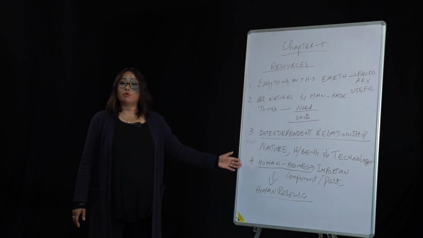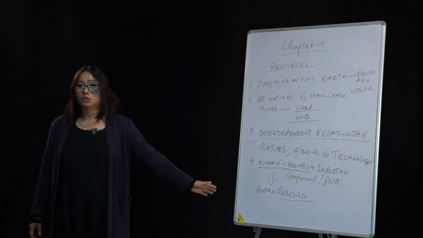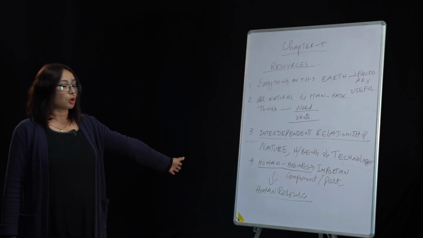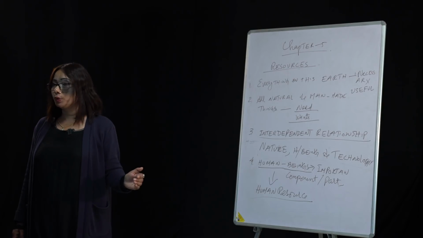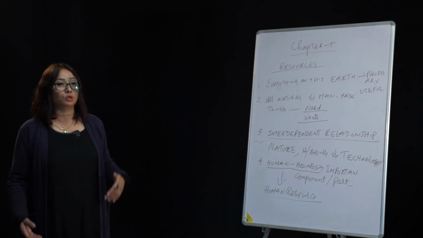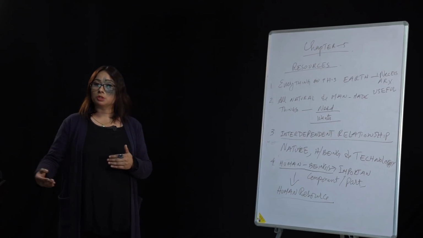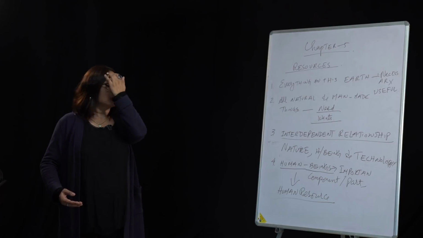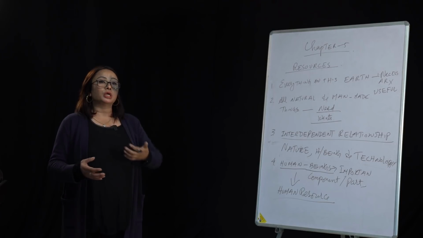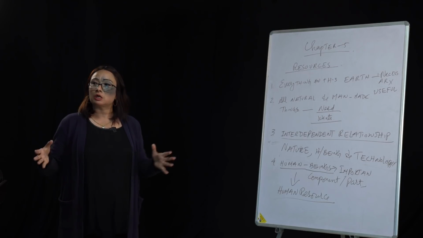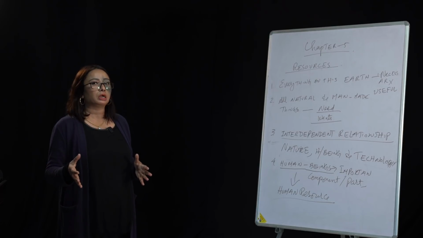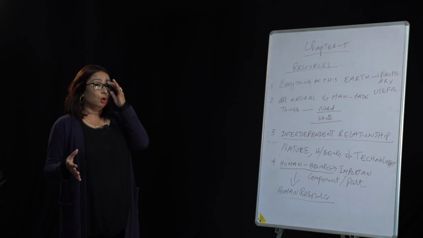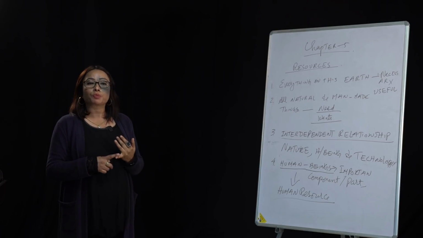Now, things are there. For example, the mineral iron ore. I was just telling you, iron ore is there in the soil, but we cannot use it just like that. We have to mine it. We have to go through a process. It has to go through a series of processes of refining, and then only the final product can be used. So just because things are there in nature, it cannot be regarded as a resource. It has to go through the process of usage.